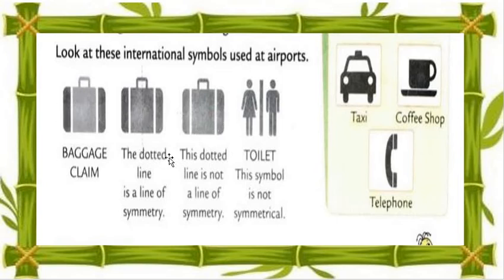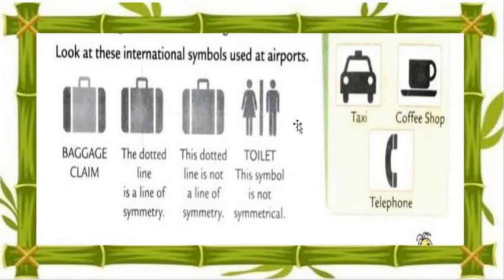All symbols are different. The dotted line is the line of the symmetry. See this, between this line is the symmetrical line. This dotted line is not a line of the symmetry. Okay, toilet, this symbol is not symmetrical, because here we mention man, woman, otherwise male, female. So this symbol is not symmetrical.